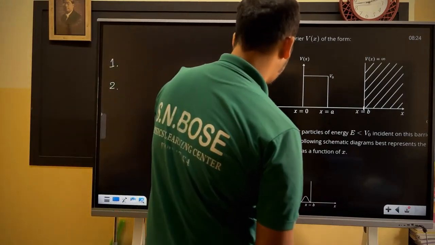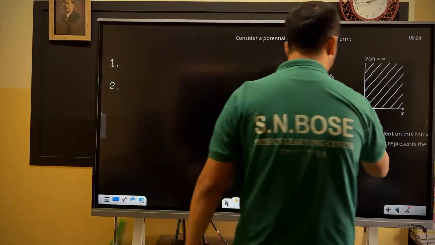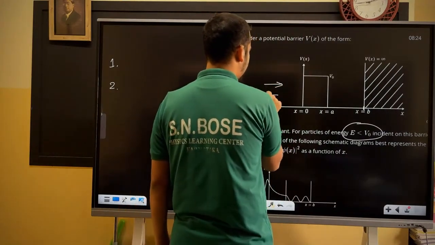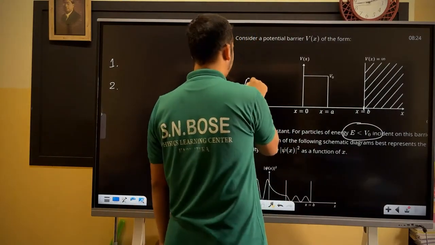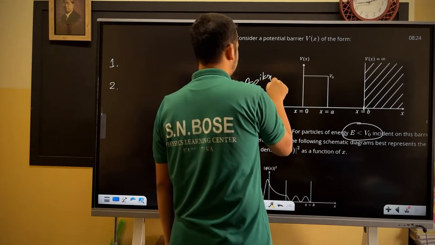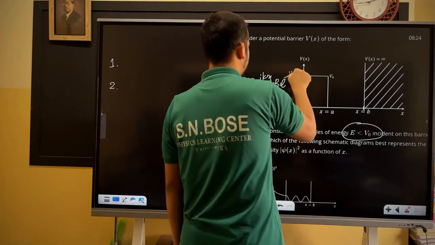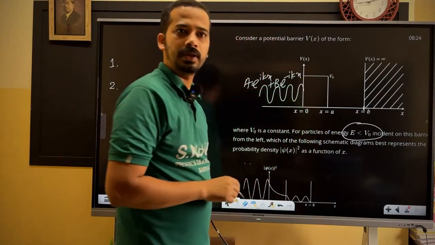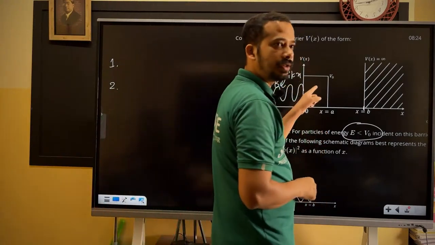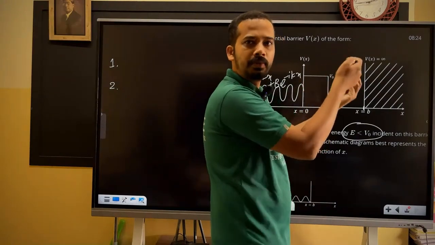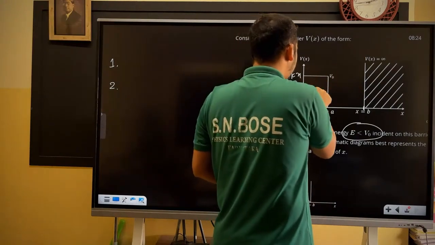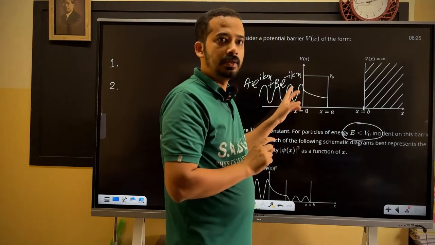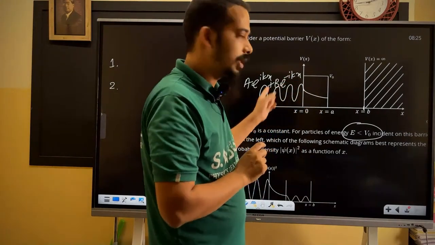Now, what is the energy? Energy is less than V naught, am I right? If energy is less than V naught, you have an incoming wave and a reflected wave. Here you have A e power ikx plus B e power minus ikx. If you take the mod square, it will be sinusoidal. Here it is the classically forbidden region, e power kappa x, e power minus kappa x. But you make it smoothly varying. Don't put any sharp edge here. Why? The derivative should exist, so the derivative should be continuous.